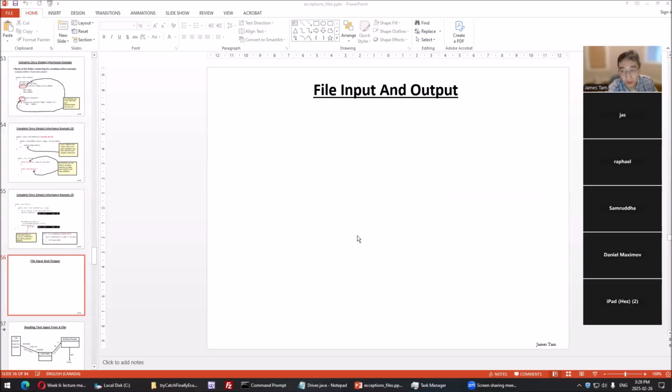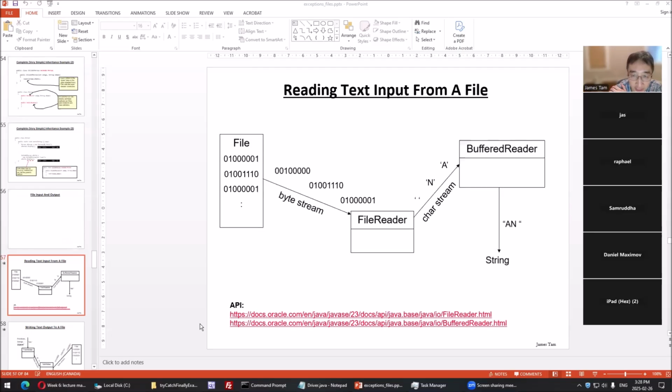File input and output. We just had simple file input with the scanner example in class file. Now, class scanner isn't the typical way in Java that people will perform file input. But the advantage of scanner, one quick one is, because it's a typical way for getting text keyboard input, the methods are familiar. There's some disadvantage of scanner. That was the advantage. The more commonly used method for file input uses file reader and buffered reader.